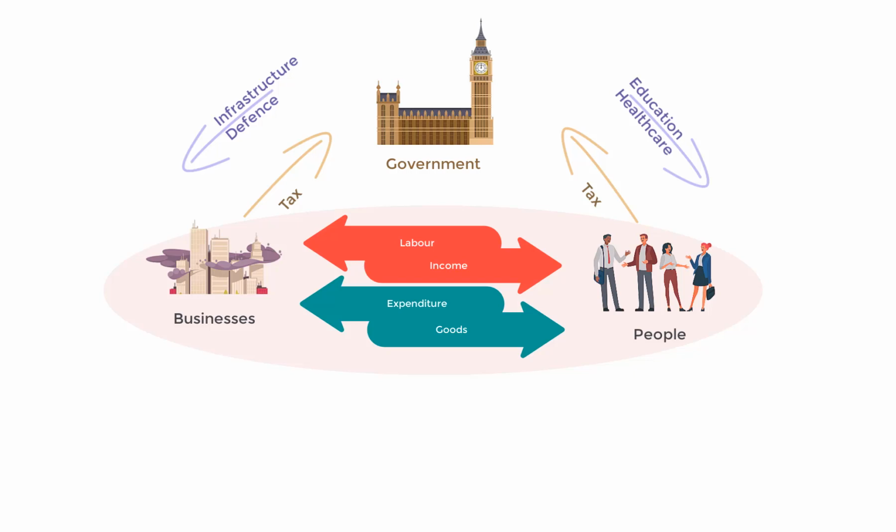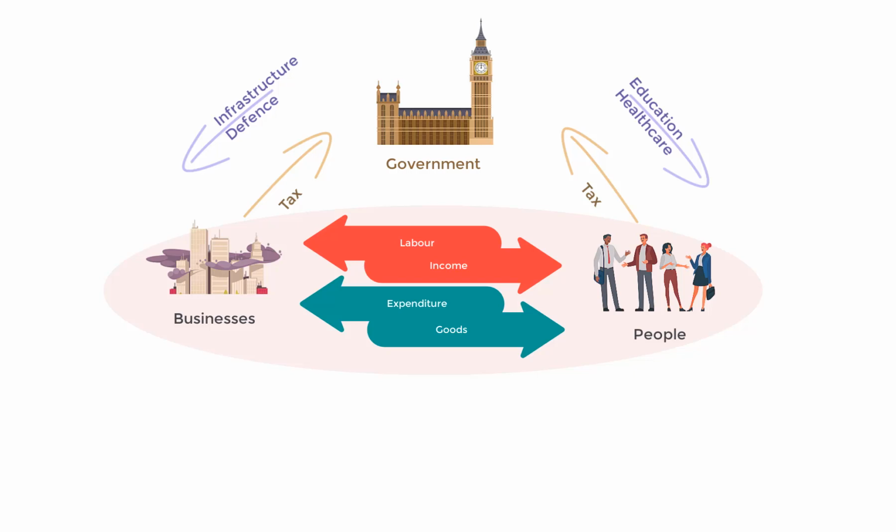So when they provide these services back, that's an injection coming into the system because that means there's money coming back into the system. The reason money is coming back is because when government's building infrastructure, for example, it has to employ people. And when it employs people, that means it's paying money to these people, which means the money is coming back. The same applies to defense, education, and healthcare. The point is the money is coming back into the system.